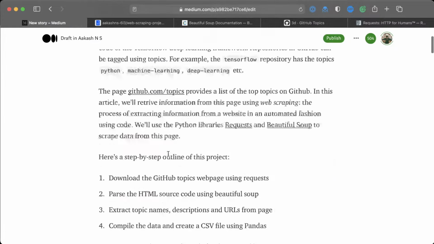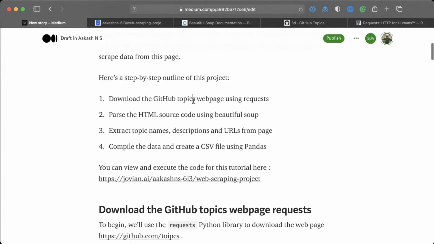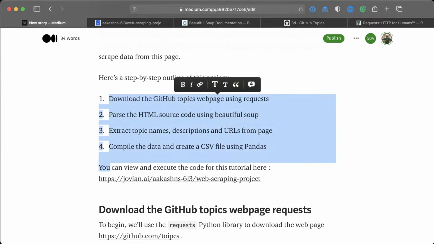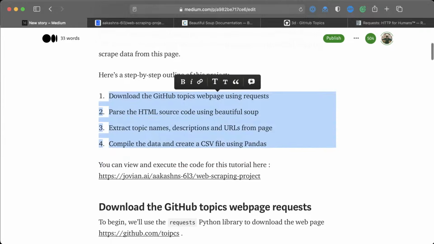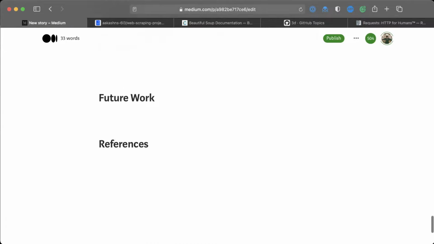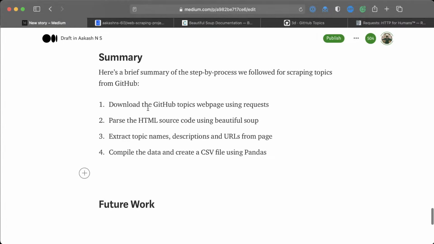And you can pretty much just take your outline and write it in past tense. So let's come here and let's just put the outline in past tense.